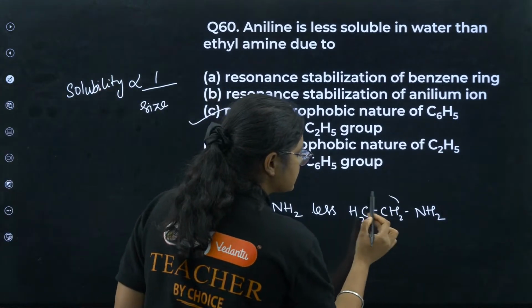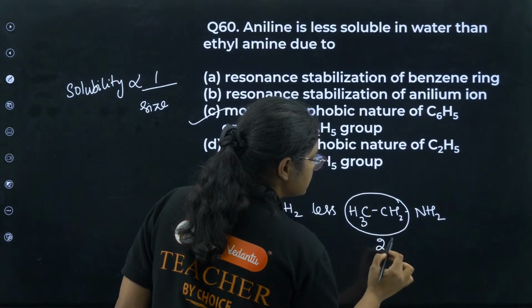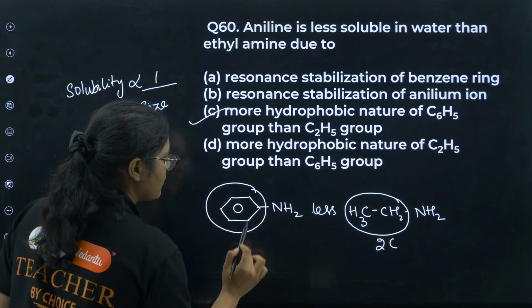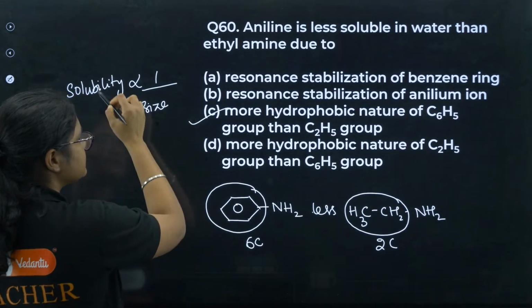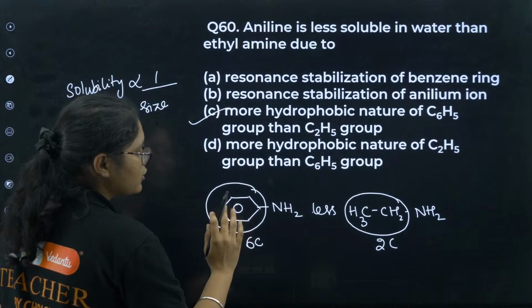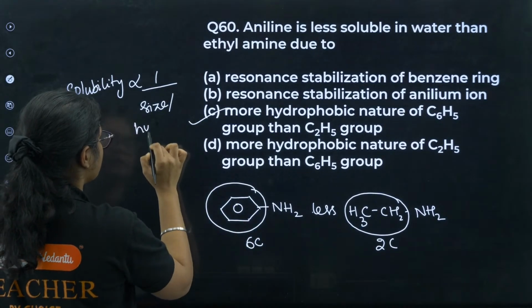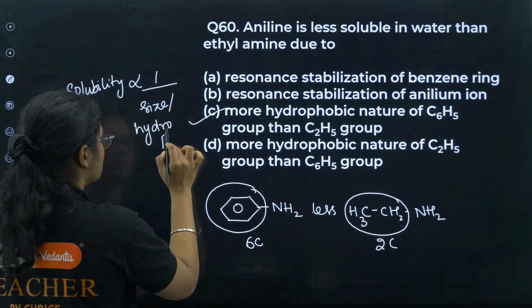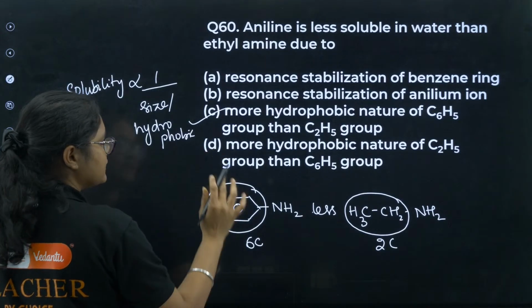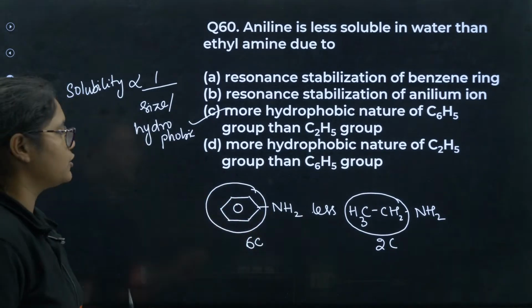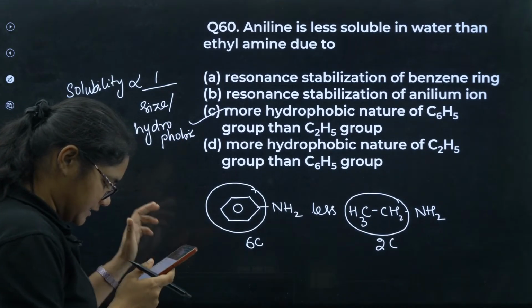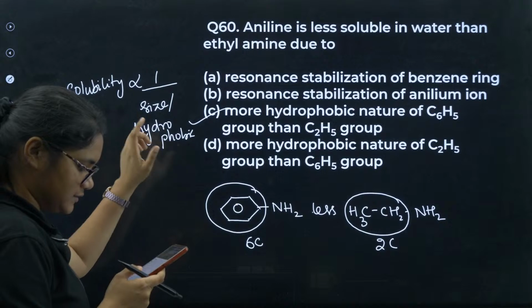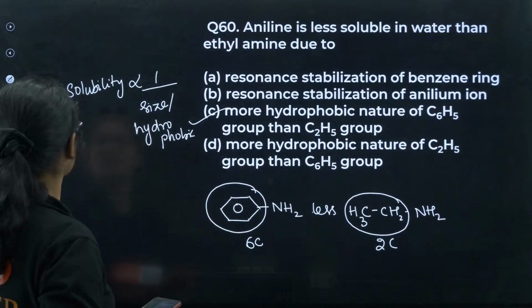Now here this compound has just 2 carbons and this compound has 6 carbons. This is a bigger molecule. So if size increases, solubility will decrease. So we can say size or hydrophobic part. Because in aniline the hydrophobic part is more, solubility is less. Option number C is the correct answer. I got some wrong answers on this question also. All of you take a screenshot of this.